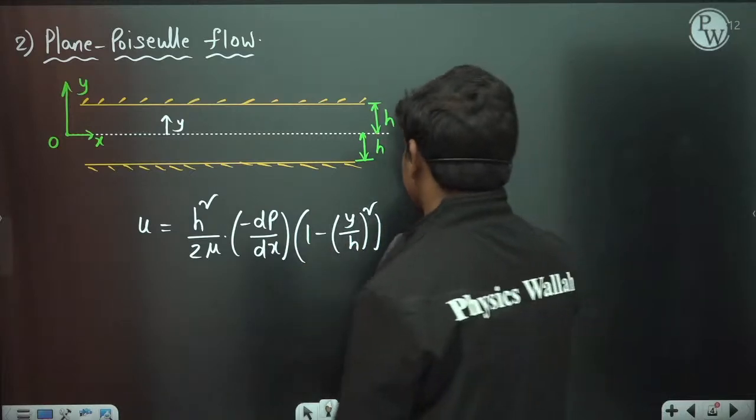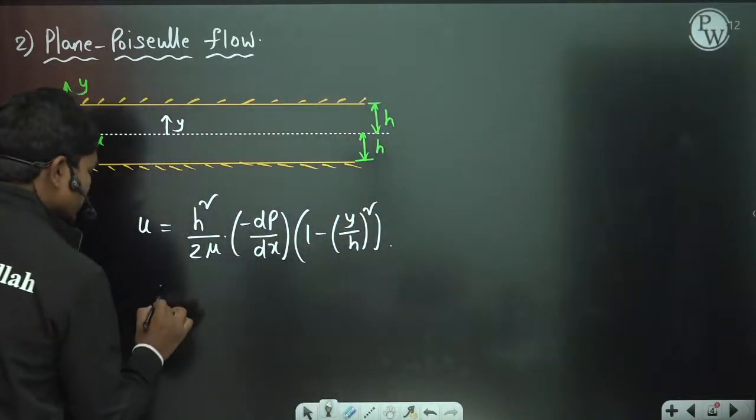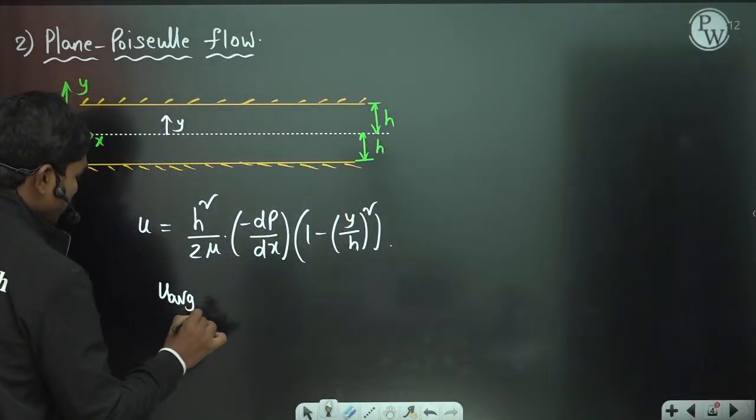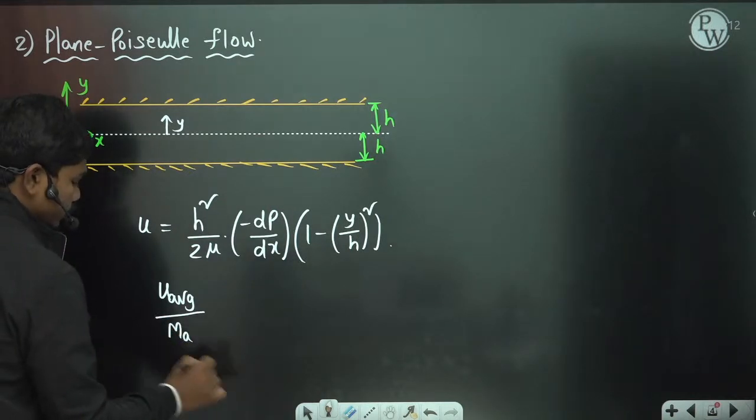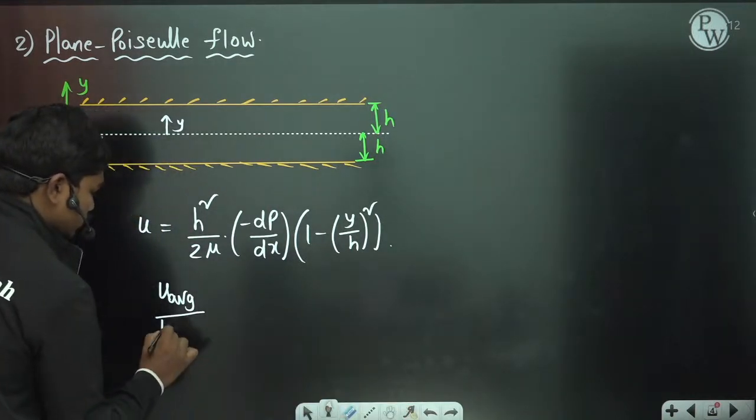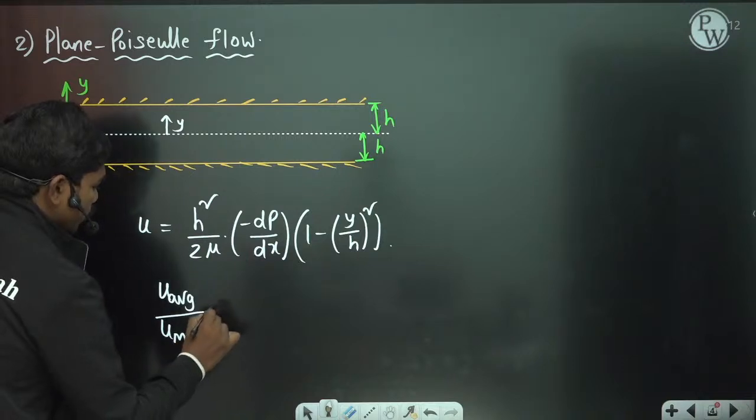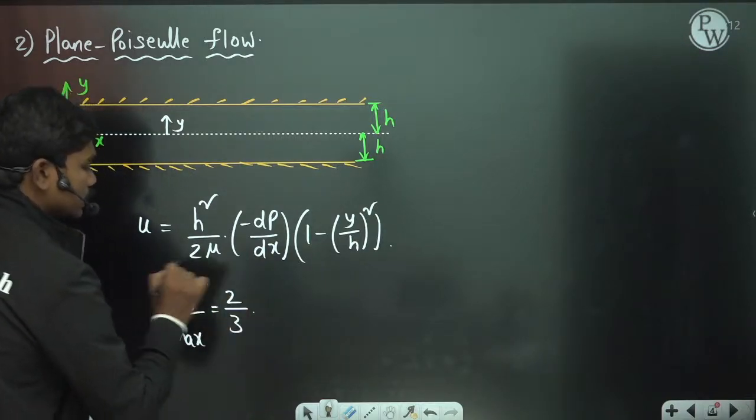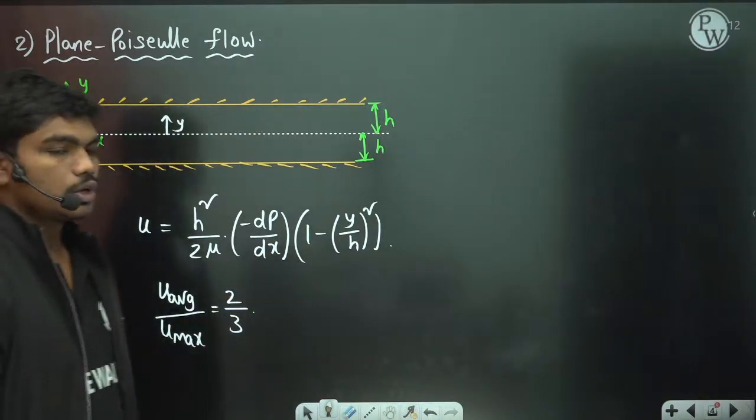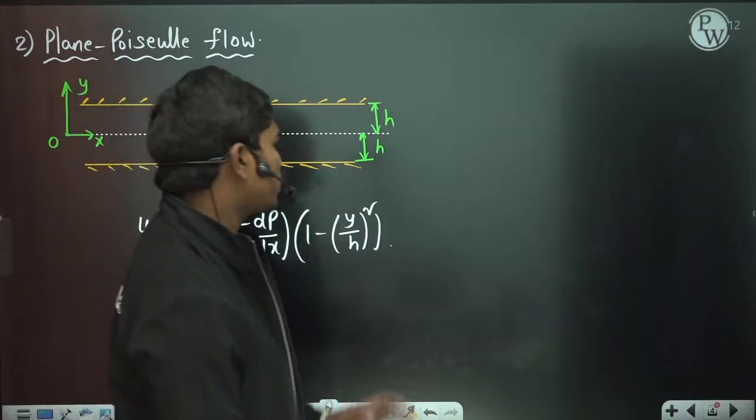Similarly, in this case, the average velocity by maximum velocity, u average by u max, is equal to 2 by 3. So average by maximum velocity is equal to 2 by 3 in this case.